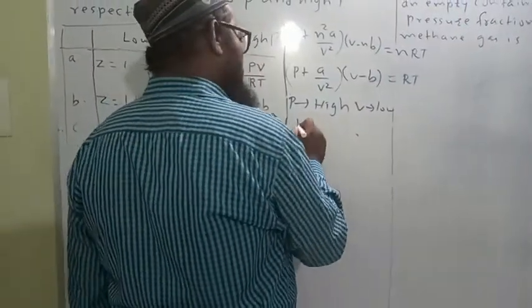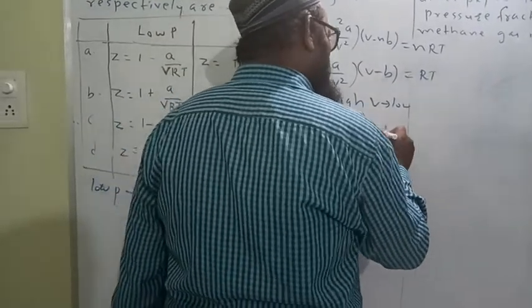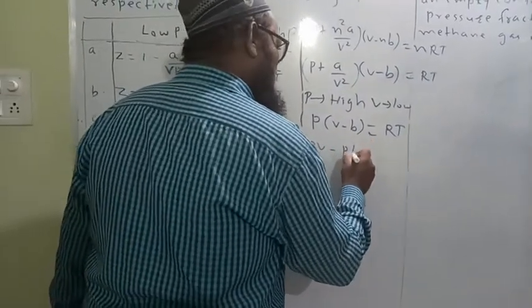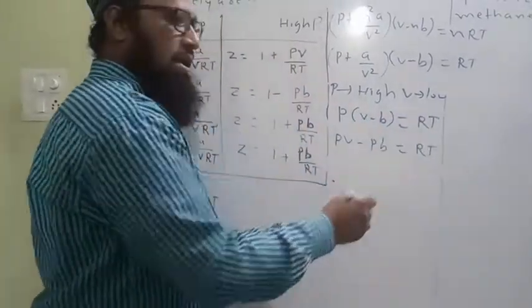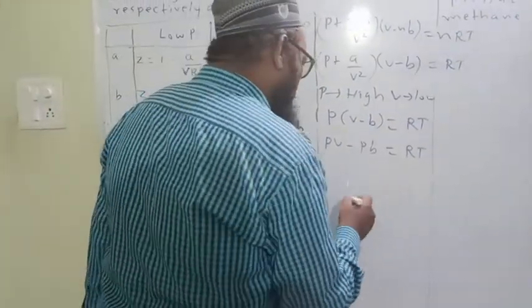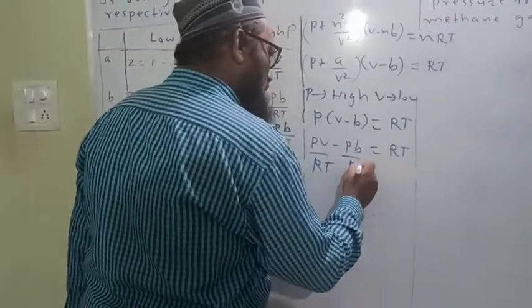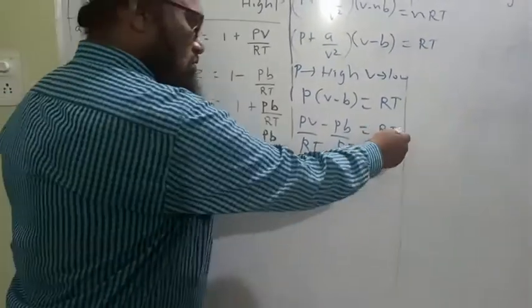Therefore we get P into V minus b is equal to RT. PV minus Pb is equal to RT. Divide each by RT: PV upon RT minus Pb upon RT is equal to RT upon RT, which is equal to 1.